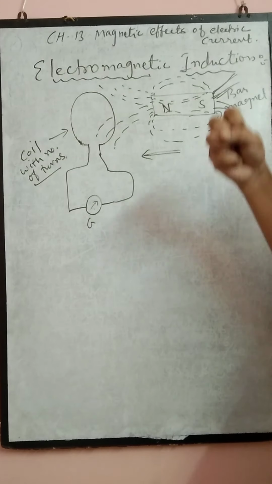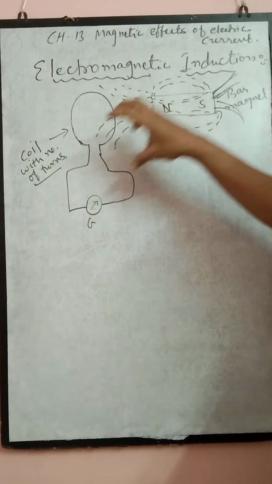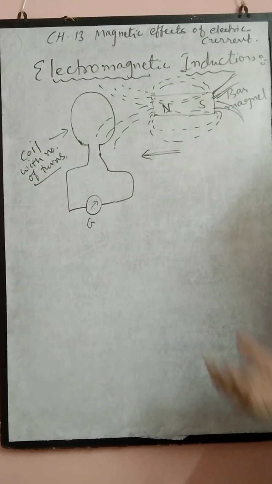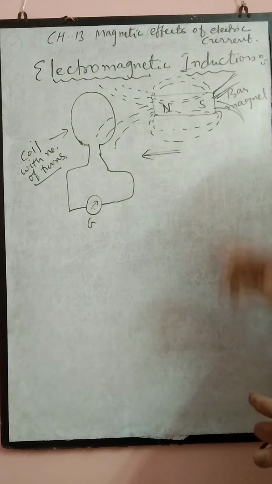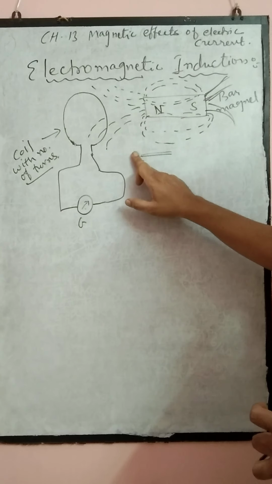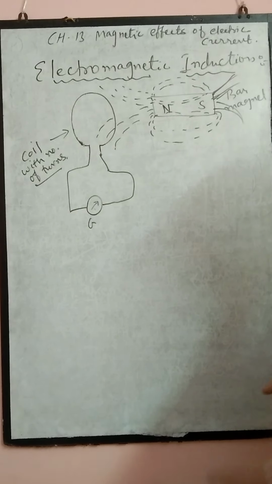Current production increases if the speed of the bar magnet increases, because more change in field lines is taking place in the coil, so definitely more current is produced.